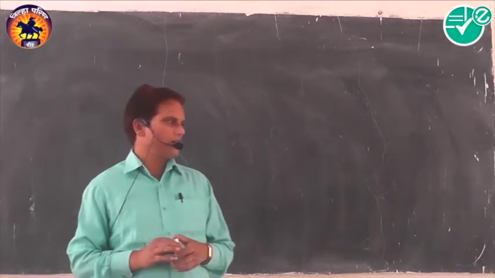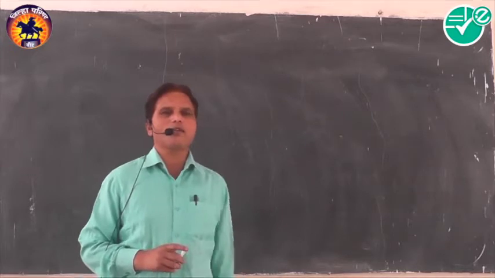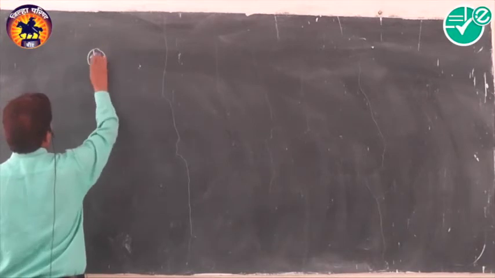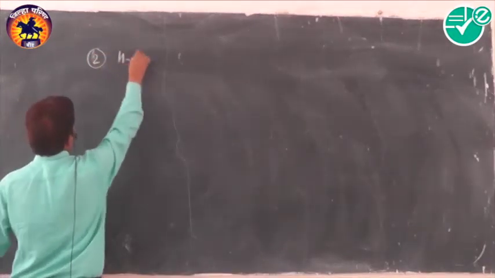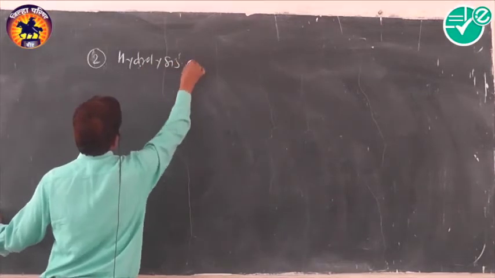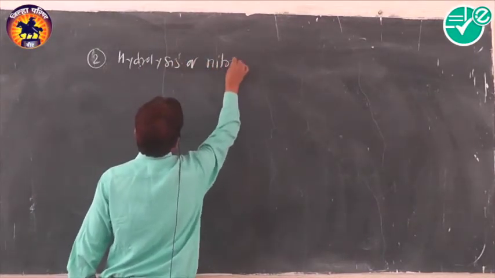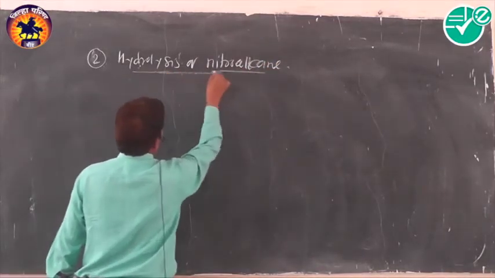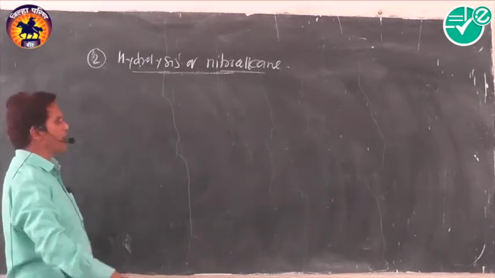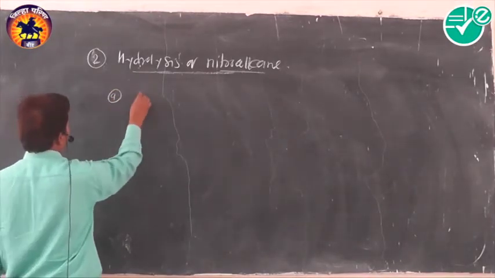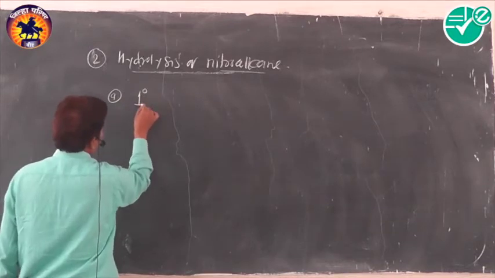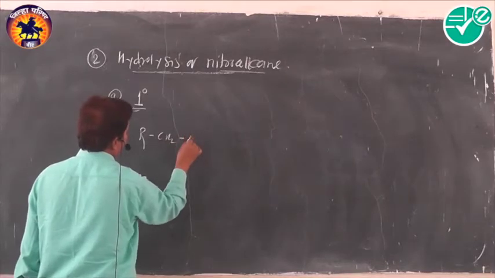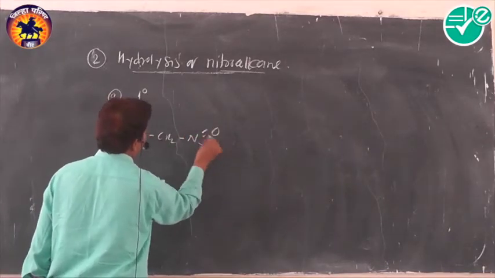I have revised it. Then we have started the second chemical property of nitroalkane, and that is hydrolysis of nitroalkane. Nitroalkanes undergo hydrolysis and the product depends upon their nature. First we have to see primary nitroalkane. Primary nitroalkane, when subjected to hydrolysis, produces the corresponding carboxylic acid.